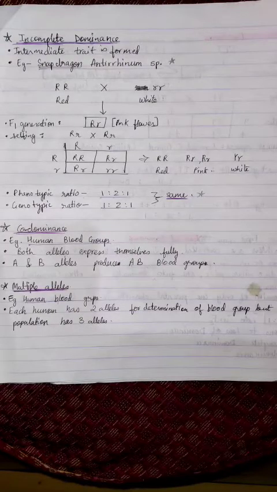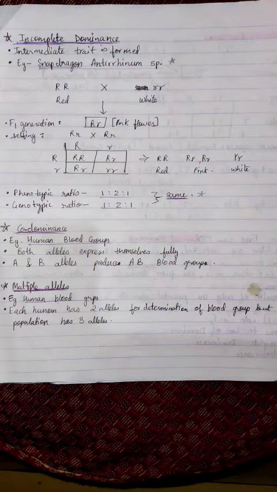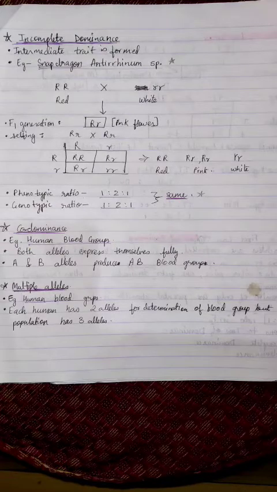And here next is codominance. Example, human blood group. Both alleles express themselves fully, and A and B alleles produce AB blood group. Next is multiple alleles. Example, human blood groups. Each human has 2 alleles for determination of blood group, but the population has 3 alleles in total.